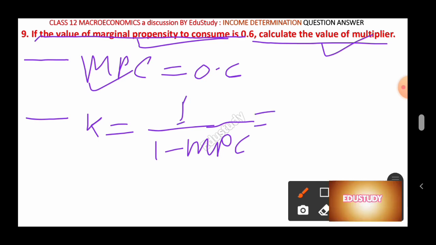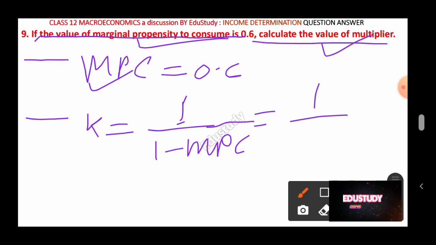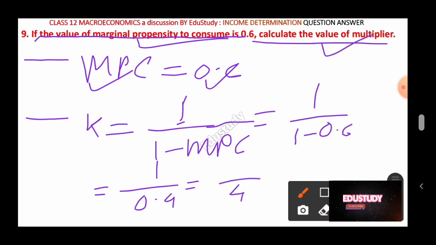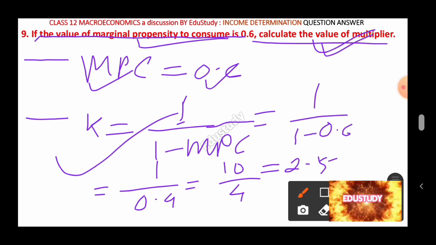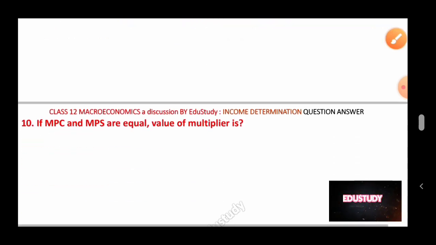Okay, so here the value will be 1 by 1 minus MPC, the value of MPC is 0.6, take the 0.6 here, and 1 minus 0.6 will be 0.4. If you remove the decimal, then you will find here it is 4 and here it is 10, then the value will be 2.5. So the value of multiplier is 2.5. So this is the solution for the question. I hope you have understood this. Let's come to the next question.